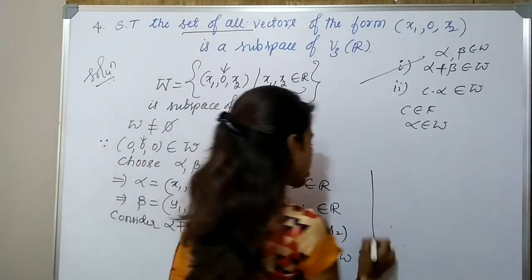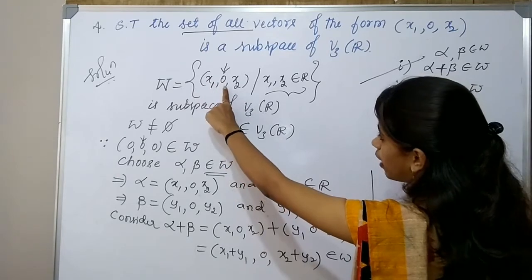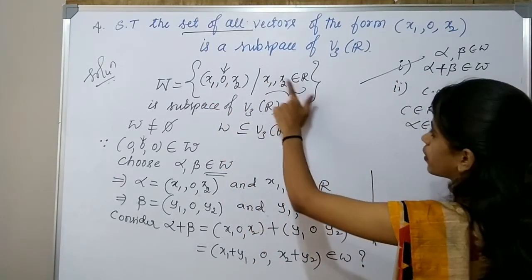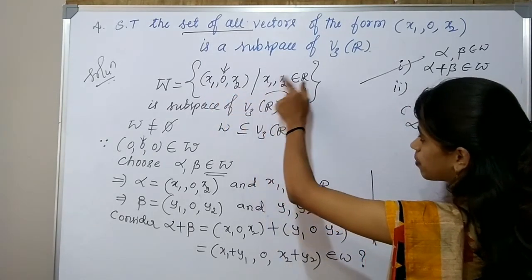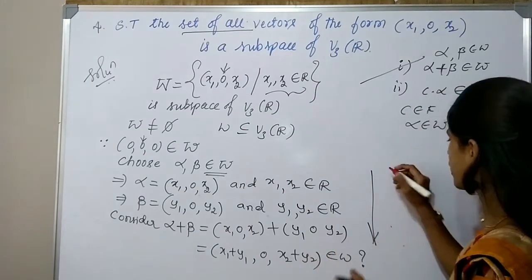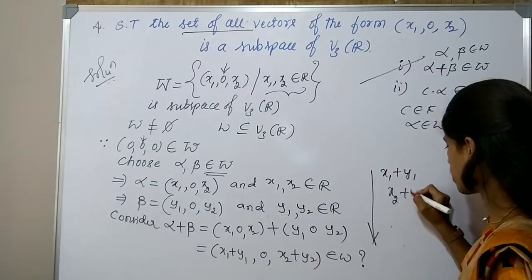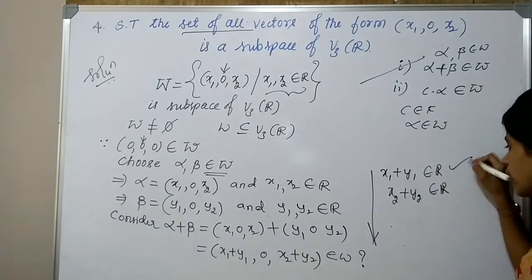To be in W, the second element must be 0, that's okay. The first and third coordinates must belong to R. Here the first coordinate is x1 plus y1 and the third coordinate is x2 plus y2. Do they belong to R? Clearly yes.